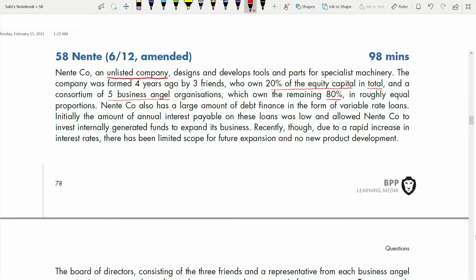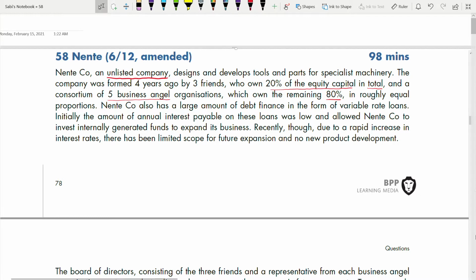Nente has also had a large amount of debt finance in the form of variable rate loans. Initially, the amount of annual interest payable on these loans was low and allowed Nente to invest internally generated funds to expand its business. Recently, though, due to a rapid increase in interest rates, there has been limited scope for future expansion and no new product development. We know when interest rates increase, the cost of borrowing increases, and you cannot take many loans for future expansion.